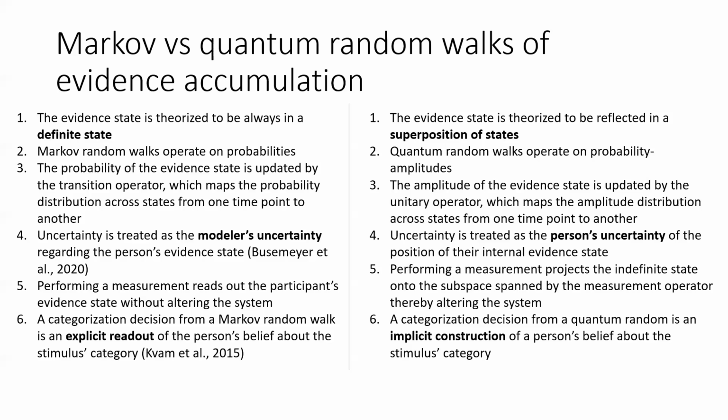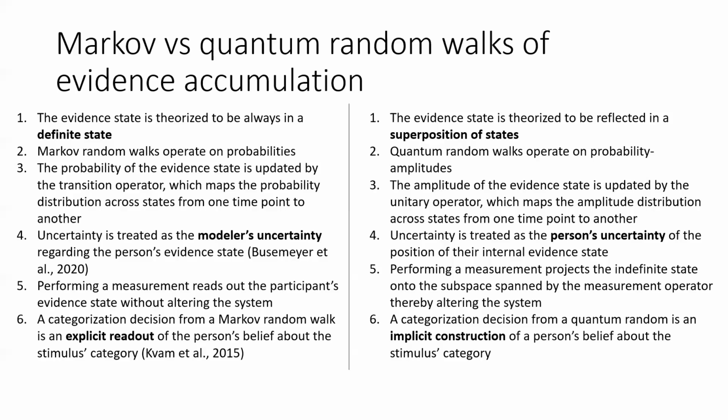In the quantum random walk, uncertainty is treated as the participant's uncertainty rather than the modeler's uncertainty of the position of their evidence state. So, performing a measurement alters the state by probabilistically projecting the indefinite state onto the subspace spanned by the measurement operator. Therefore, in this context, a categorization decision from a quantum random walk is an implicit construction of a person's belief